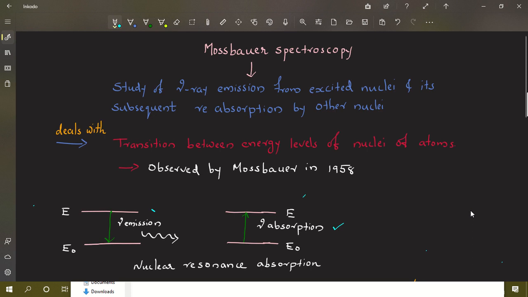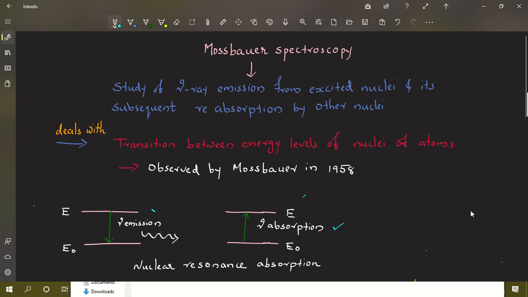As in the case of ESR and NMR, here also there is a resonance absorption. Now, the resonance absorption is due to the gamma rays. Here it is due to gamma rays that are emitted from excited nuclei. That is the difference.